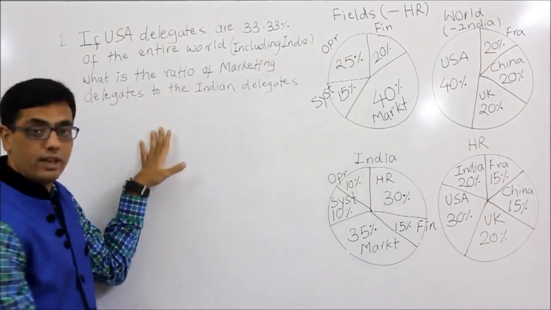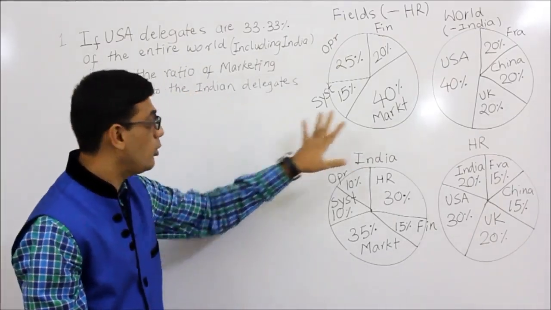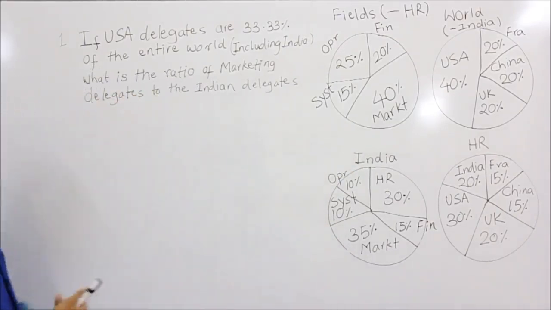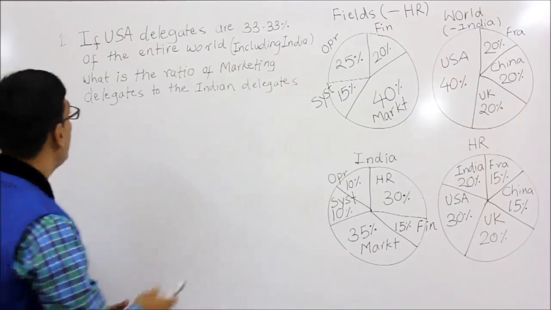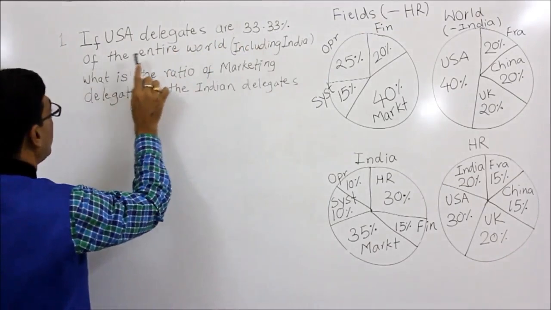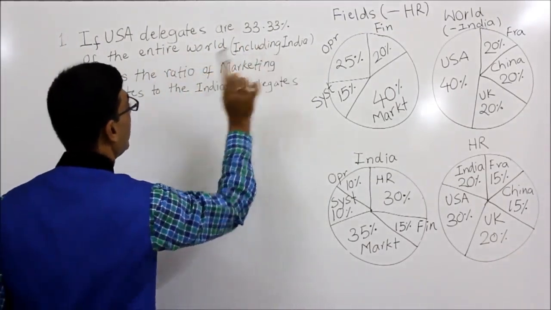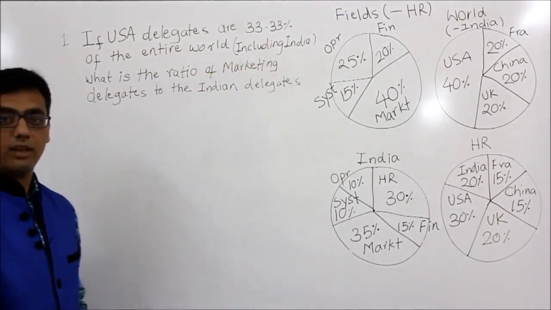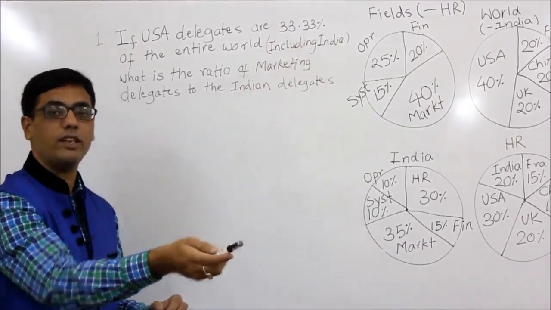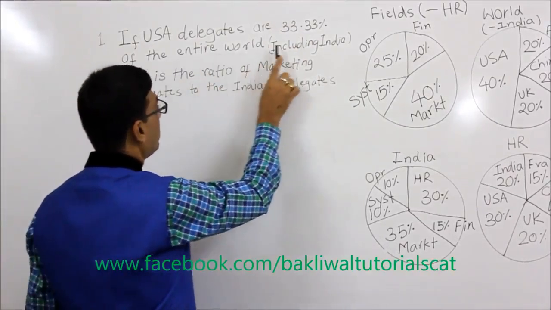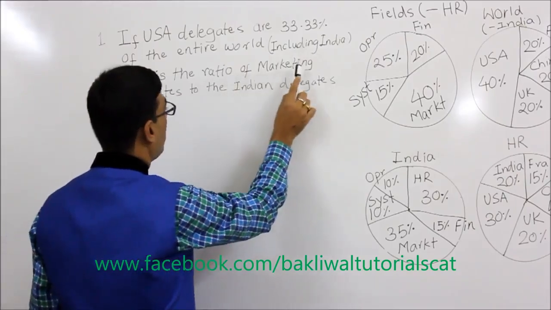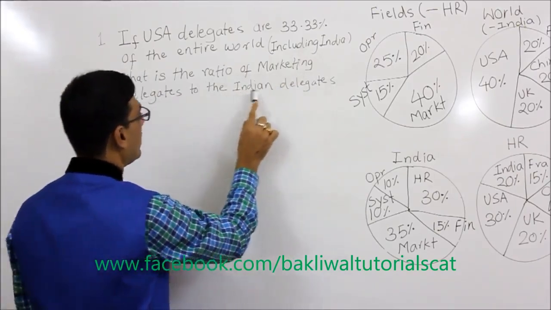So let's take question 1. I will take you through 2 questions through this caselet, then we will take LR. Let's read it very carefully. If US delegates are 33.33% of the entire world, including India, that means 1/3 of the entire world including India. What is the ratio of marketing delegates to the Indian delegates?